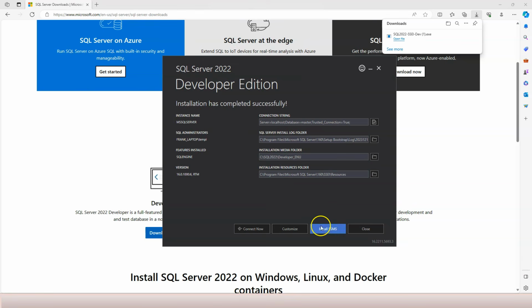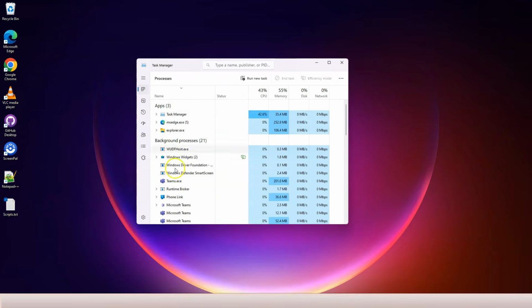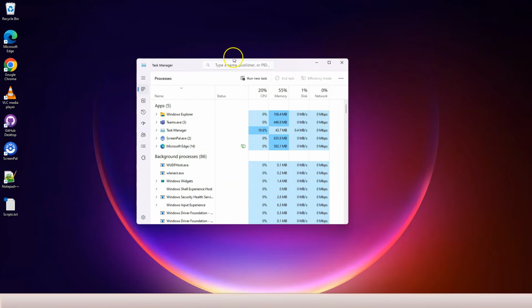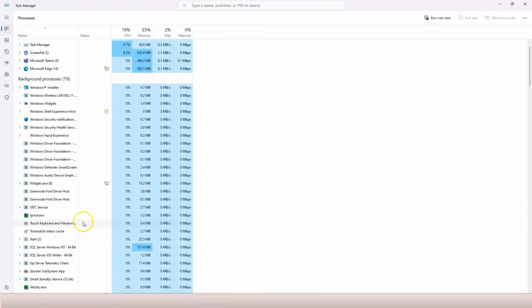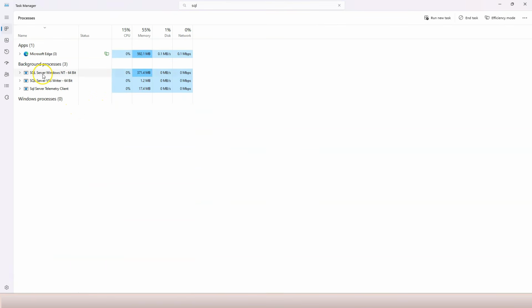Another thing we need to install is SQL Server Management Studio. A database management system is usually a program or application that runs without a user interface. To prove it to you, I can open up Task Manager and you can see all of the programs that are currently running, and most of them actually don't have a user interface. Here, I can type in SQL and you can see SQL Server. So this is Microsoft SQL Server, which is a database management system.